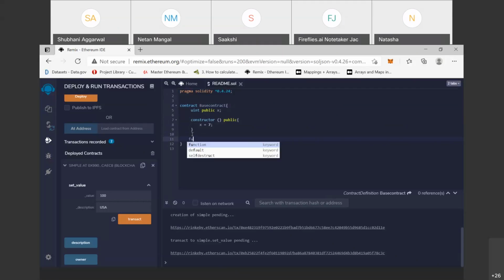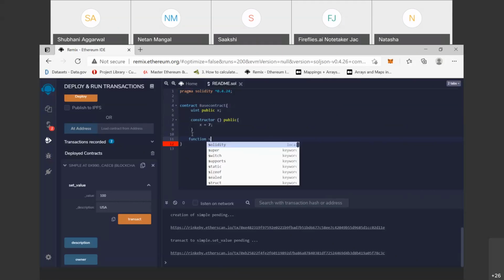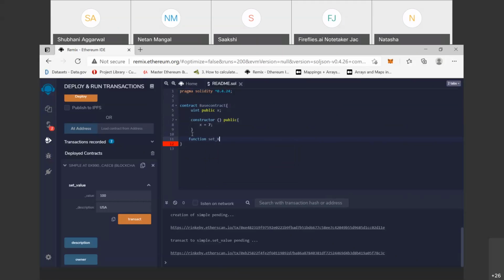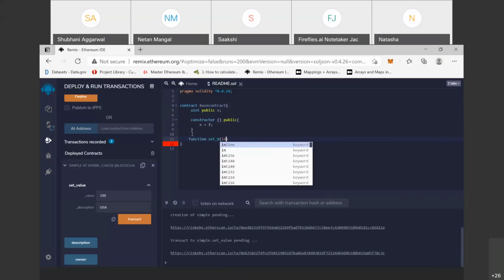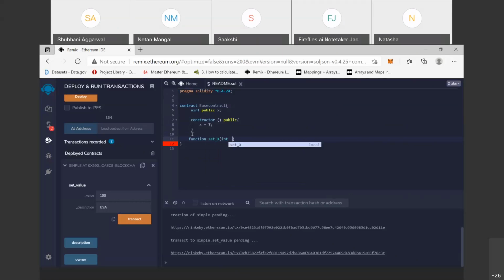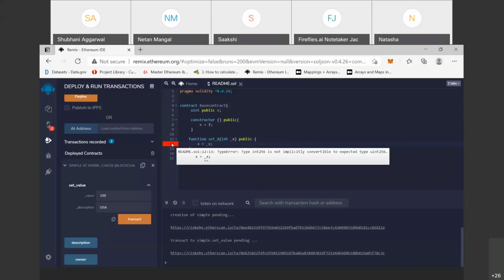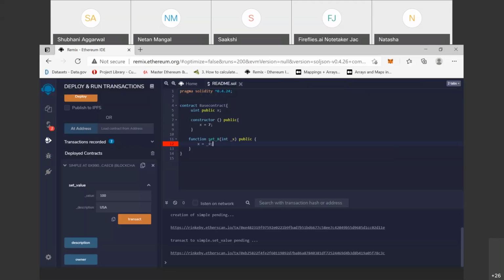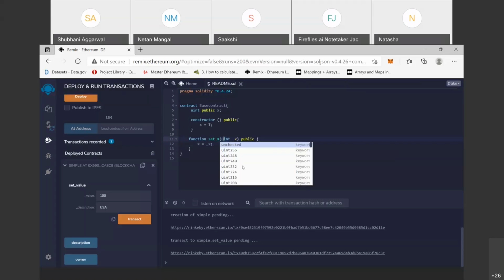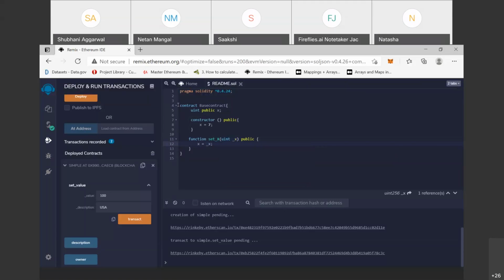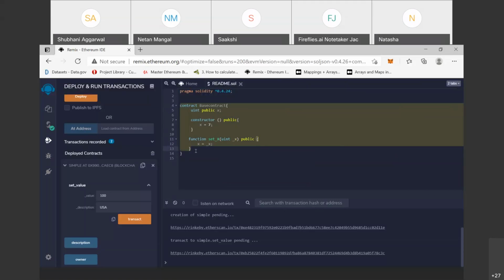Here we define the function setX. In this function, with int v, we set the value of x. It is public. So here x is equal to _x. Clear? So this is the simple base contract.